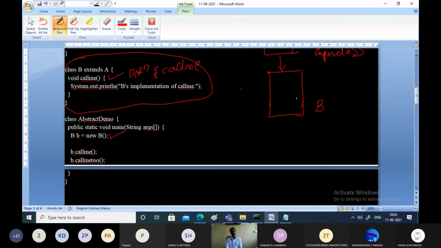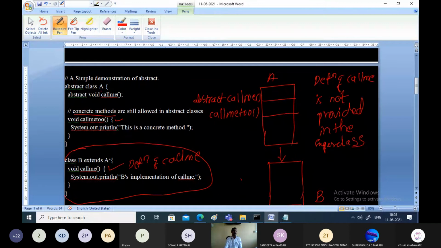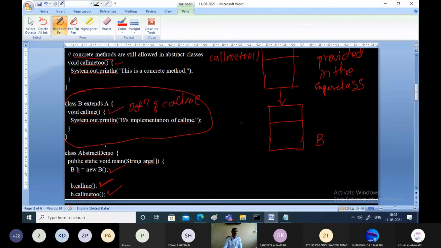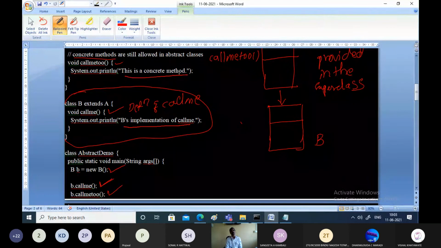This is the usual flow of how it works. We are creating an object of this subclass, then calling the callme method as usual from the subclass, then callme2 from the superclass. Both callme and callme2 are methods the subclass inherits. Once you call callme, this statement will be printed, that is B's implementation of callme. Once you call callme2, this is a concrete method, so the corresponding message gets displayed.